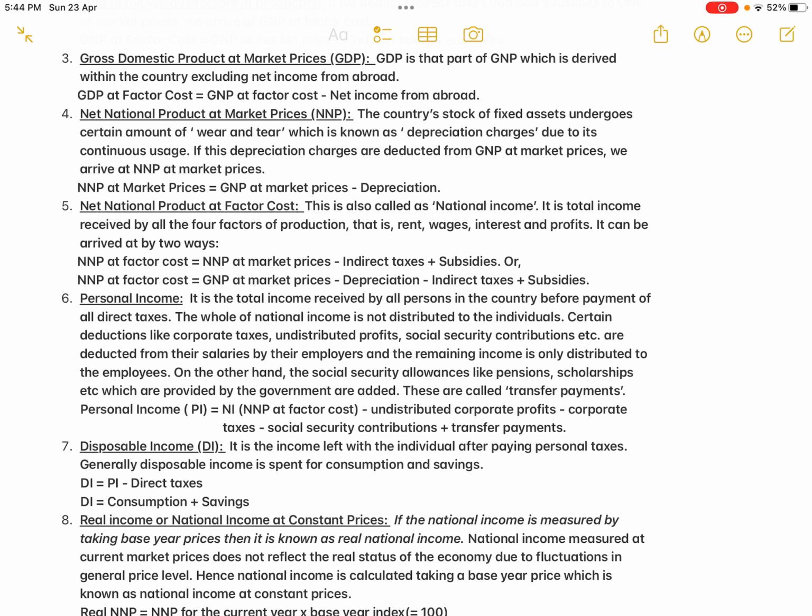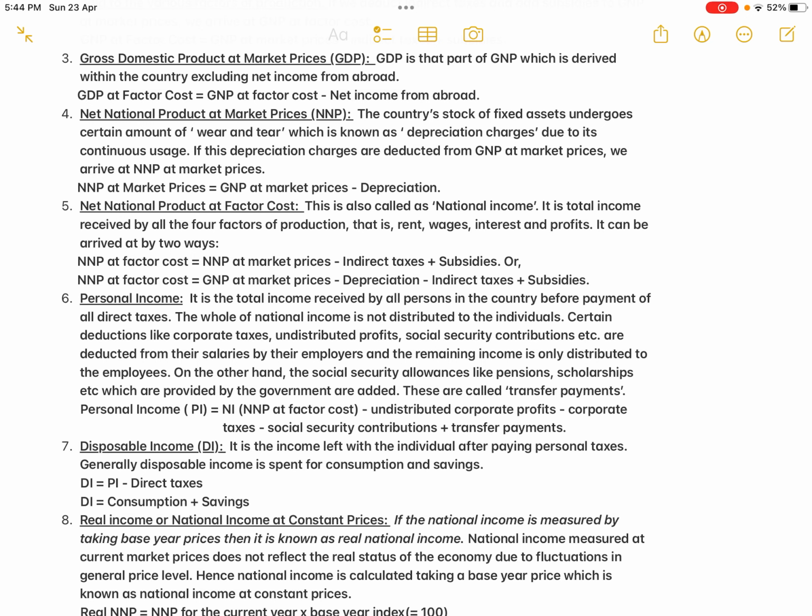So personal income is the total income received by all the people in the country, but before payment of all the direct taxes. That is the personal income. And the reward paid to a laborer, whatever the wages the company has to pay to the laborer, is not equal to the actual income which the laborer is getting when you look at it personally. Okay, so the wages paid to the laborer, that is the factor cost, is not equal to the personal income of the laborer, because there are certain things the firm is deducting before making the payment to the laborers. Finally, what the laborer actually receives, that is the personal income.